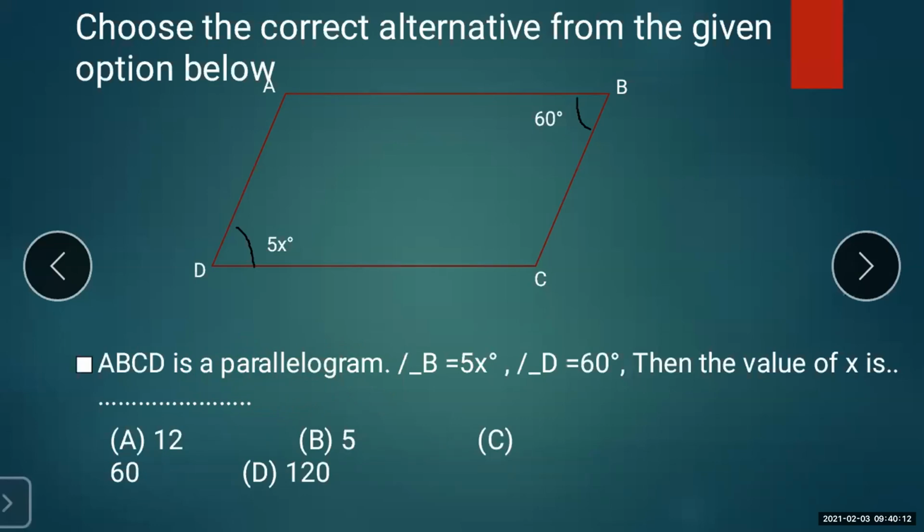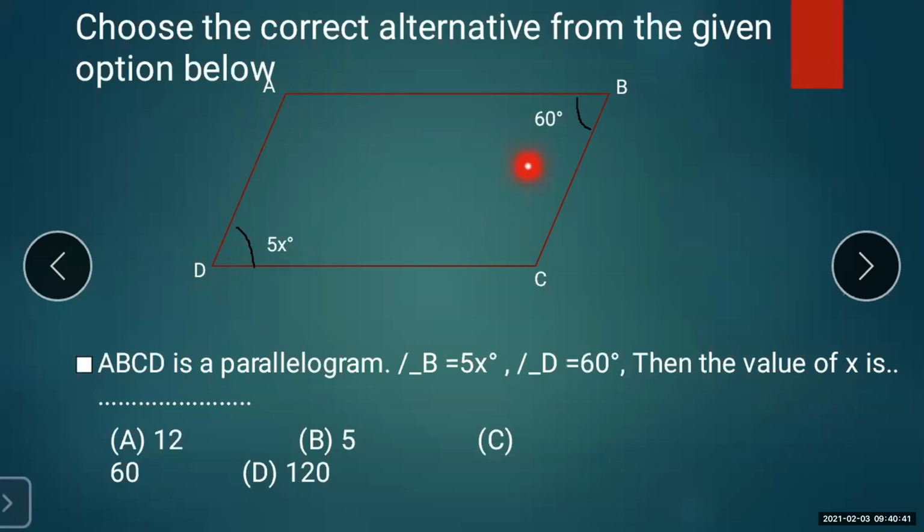So which property can you apply over here? Opposite angles of a parallelogram are congruent. Here angle A is opposite to angle C, but we are not interested in angles A and C. We are interested in finding the value of x, and here you can see that angle D is given as 5x, whereas angle B is given as what?